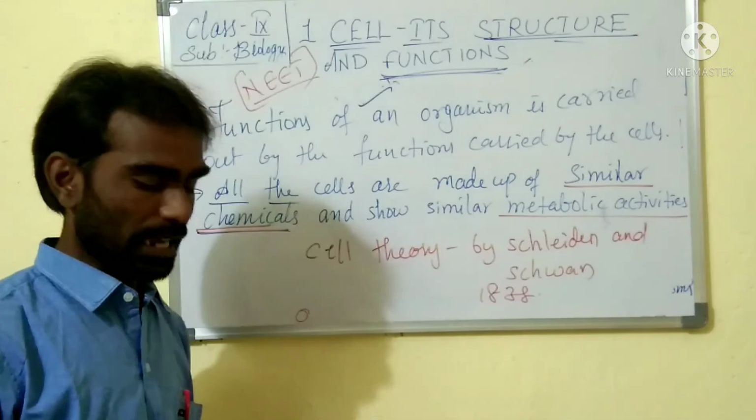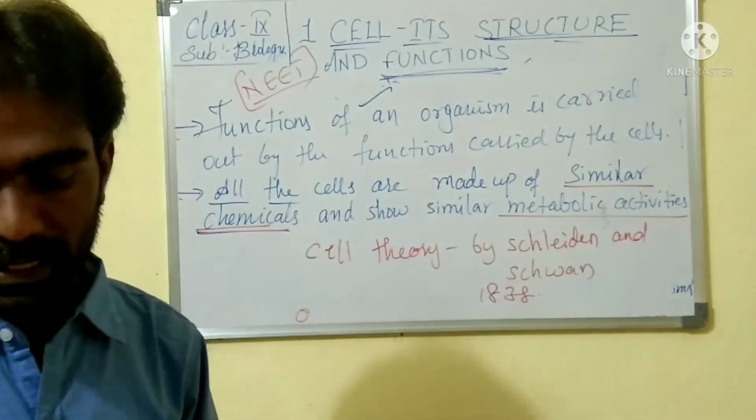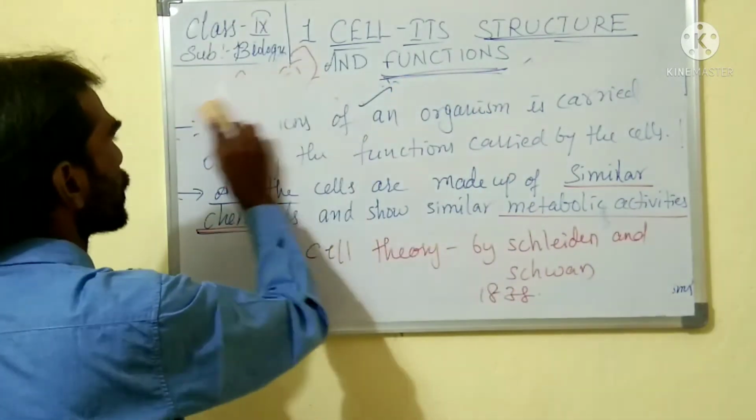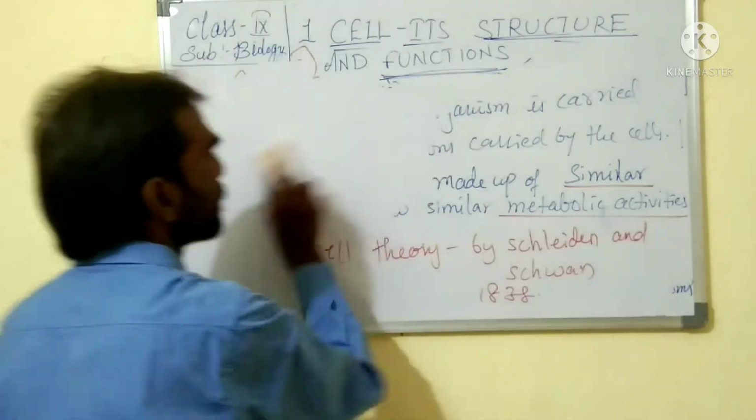So these are the basic terms to discuss the cell structure. We have to learn now why the cell is called the basic structural and functional unit of an organism. Let us come to the cell.